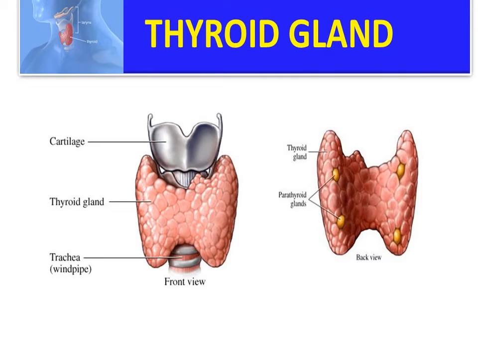The mineral iodine is required for the synthesis of thyroxine. Its deficiency leads to enlargement of the thyroid gland. The thyroid gland becomes enlarged, making the goiter. You know goiter? In some people the neck has a big swelling like a groundnut; that is a goiter.